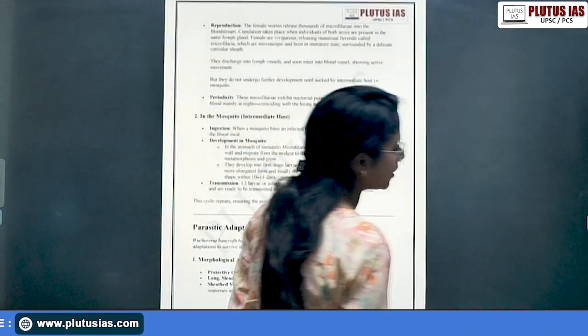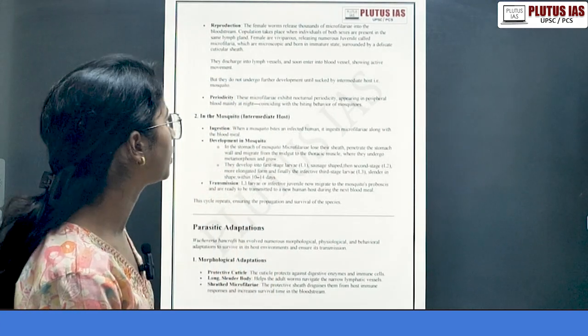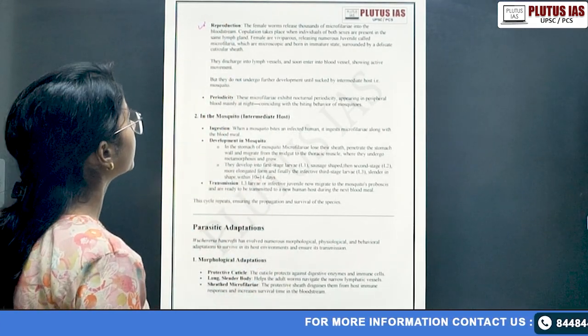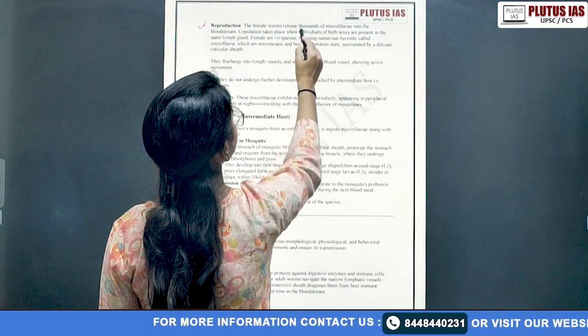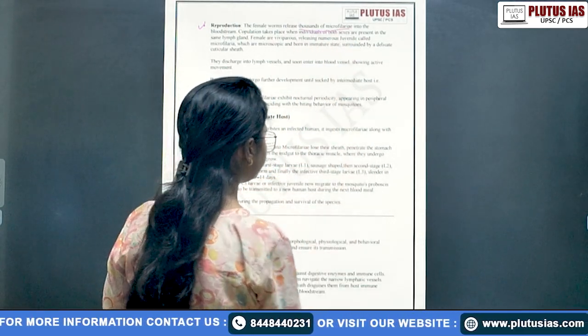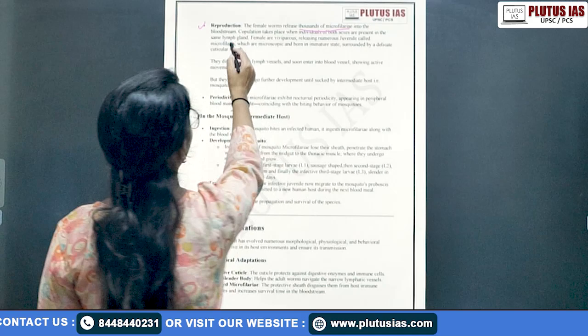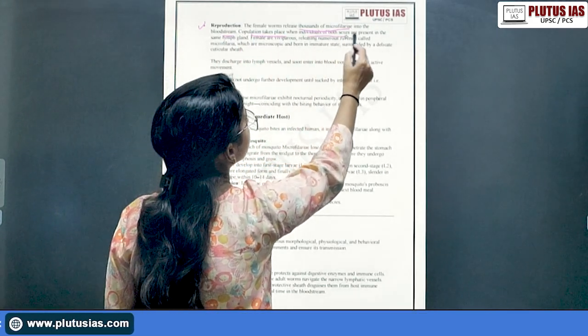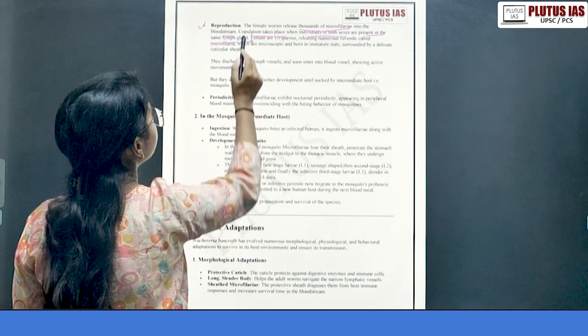Of course, the lymphatic system is present everywhere in your body. Then in the lymphatic system it shows reproduction. The female worms release thousands of microfilariae into the bloodstream, and copulation takes place when individuals of both sexes are present in the same lymph gland.